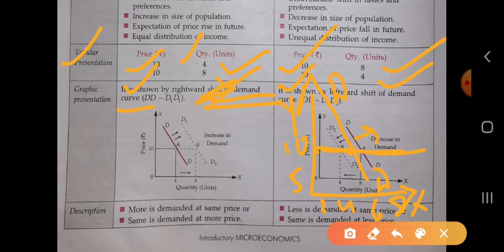Because it is increasing from 4 to 8, the curve is shifted to the rightward at 0.8. So it is D1. It is called the increase in demand. When the price is the same, the consumer is demanding more of the commodity, from 4 to 0.8.